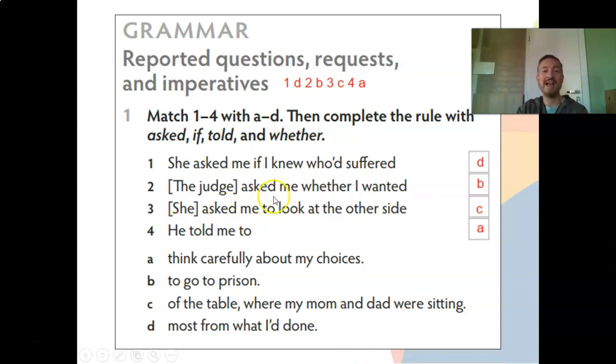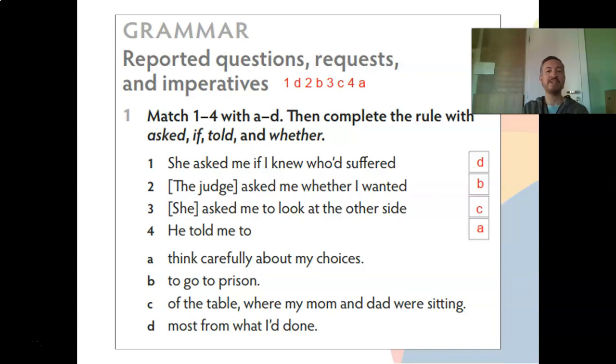The judge asked me whether I wanted to go to prison. And this is also a yes or no question. The judge's question could be, for example, do you want to go to prison? So the judge asked me whether I wanted to go to prison. So I have to use the past of wanted, and the statement word order.